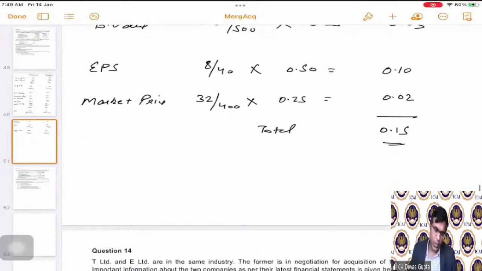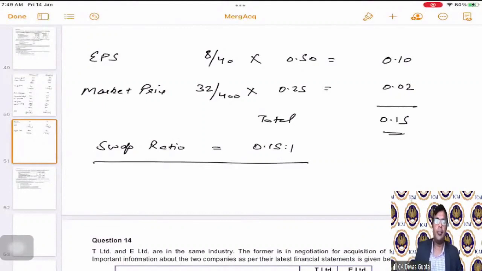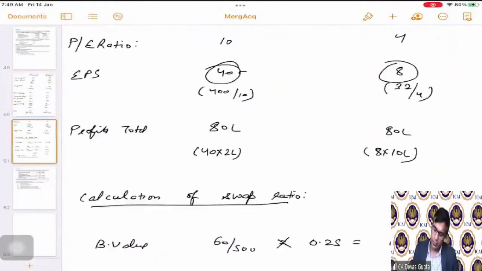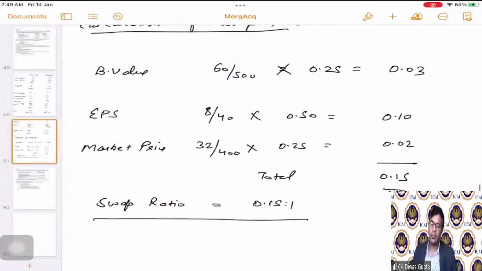So hence the swap ratio is 0.15 is to 1. Till now we have calculated the first part of the question.